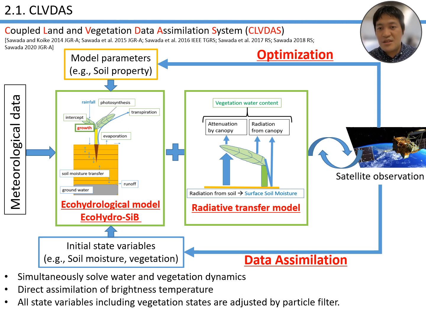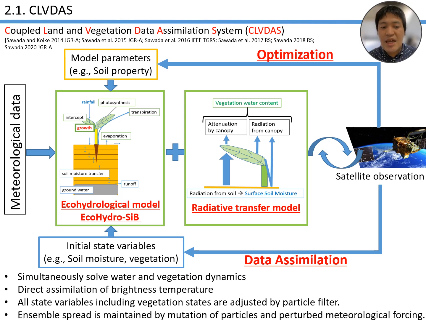As I said, the brightness temperature is sensitive to vegetation dynamics. We solve the vegetation dynamics, so we can directly and objectively adjust the vegetation biomass using the particle filter. In any ensemble system, the ensemble spread is quite critical.